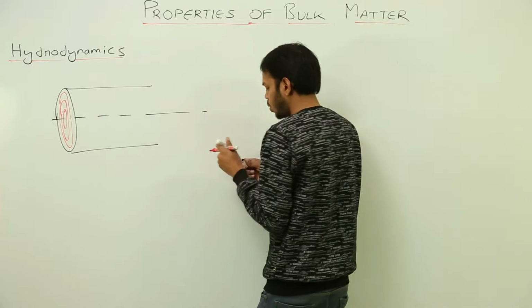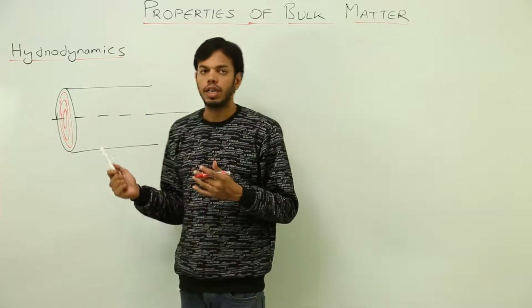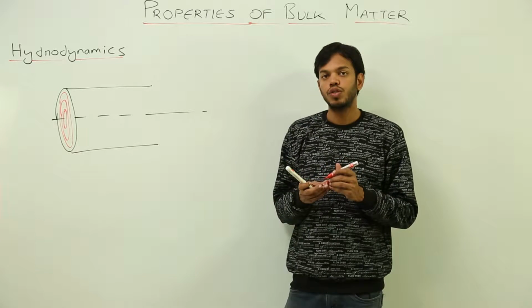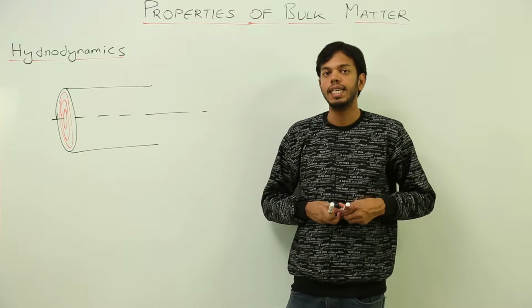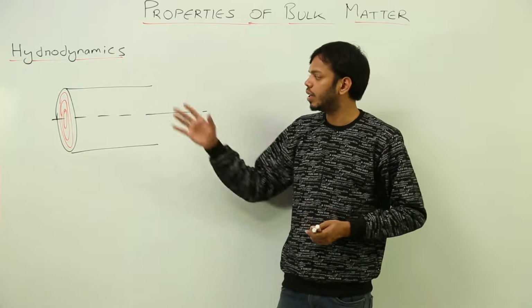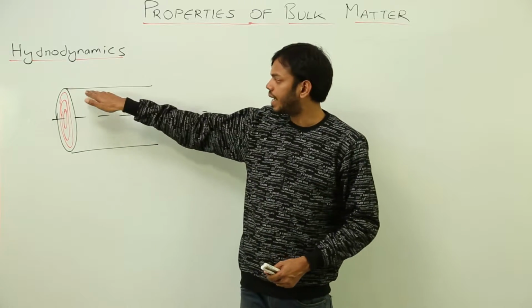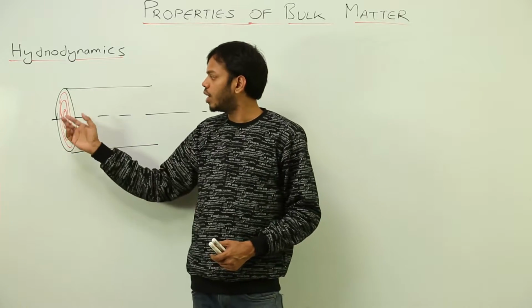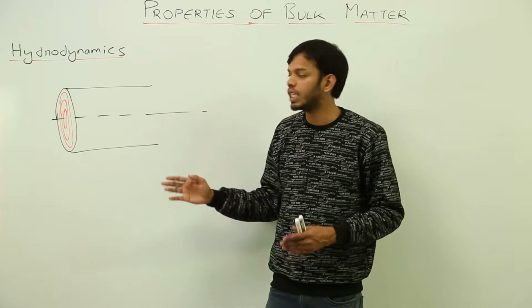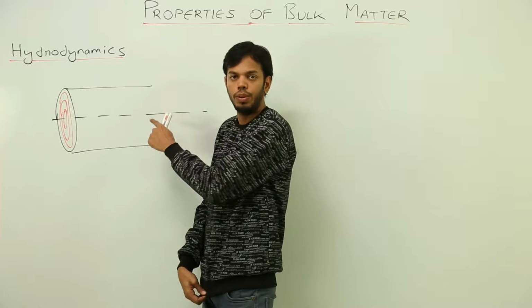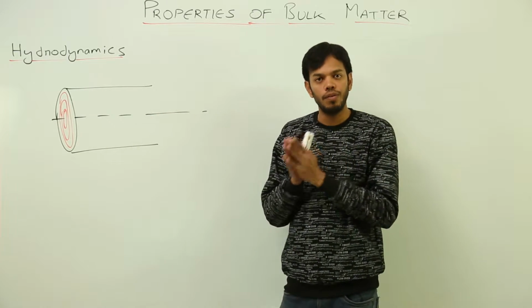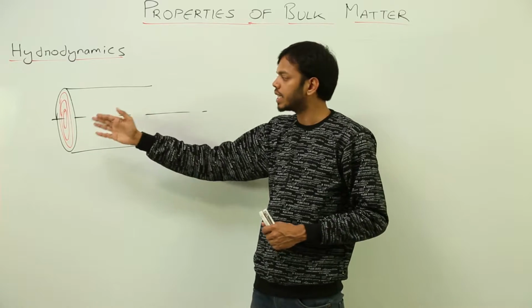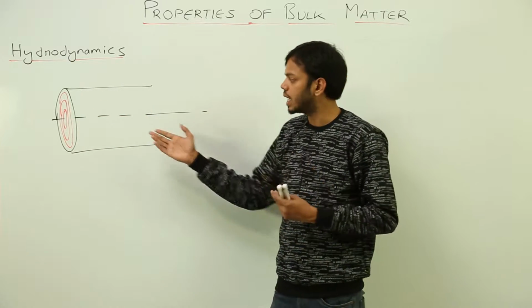Okay, so what do you think, where will the viscous force be maximum and minimum? The viscous force will be maximum where there is some stationary point in the tube, and that is at the surface of the tube, which is the inside surface. So the cylindrical layer of the fluid which is in contact with the wall of this tube will have minimum velocity, whereas the cylindrical layer which is at the center of this cylindrical tube will have maximum velocity.